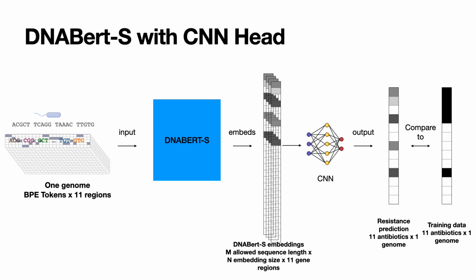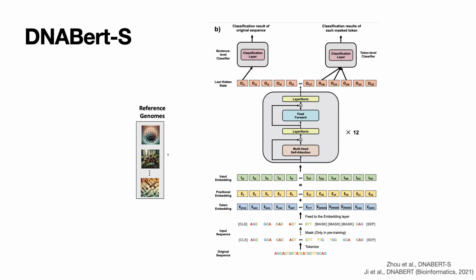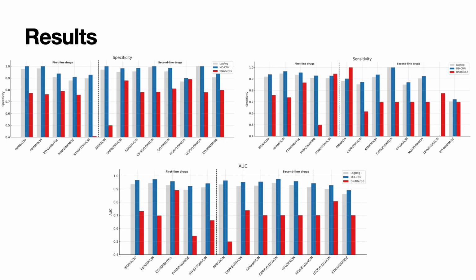Again, this model is a multi-task model like the MD-CNN previously. We use pre-trained DNA-BERT-S, and we also fine-tune DNA-BERT-S for resistance prediction to see whether the performance changes or not. This is the overall architecture of DNA-BERT-S.